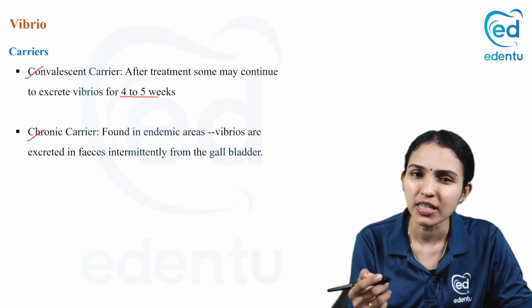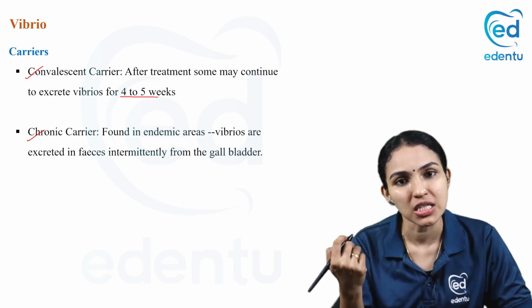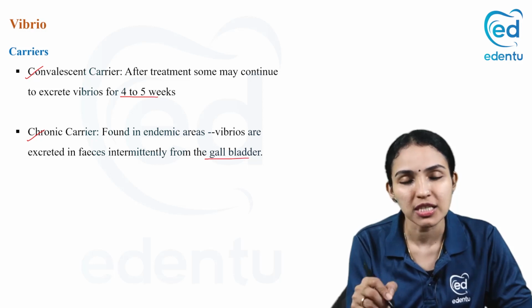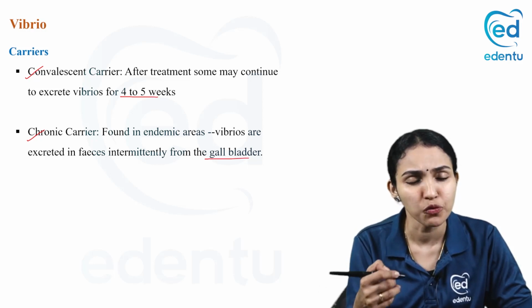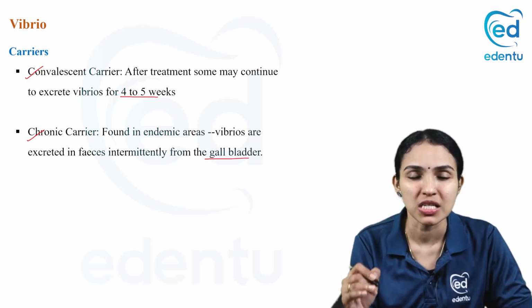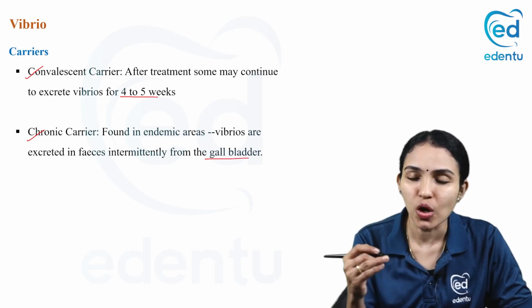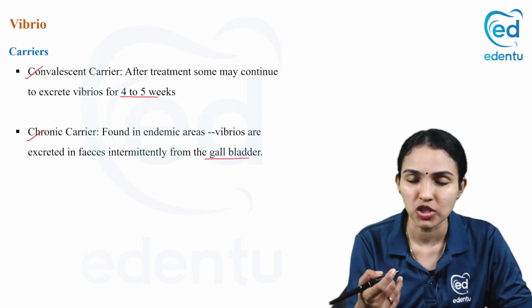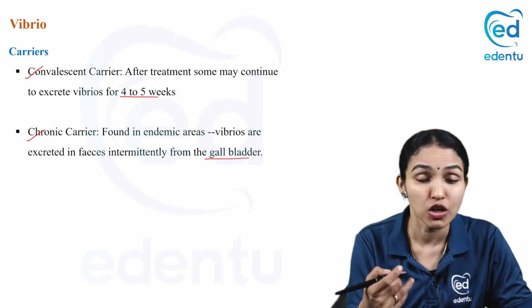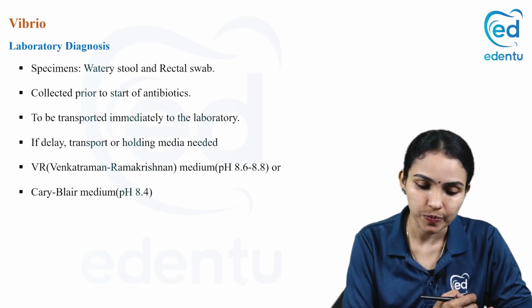And what is meant by chronic carrier? Those are found in endemic areas where vibrios are excreted in feces intermittently from the gallbladder. See, these bacilli will survive in the gallbladder, and for a long period of time they get excreted in the feces for a prolonged duration. Those people are called chronic carriers. So all these people can act as a source of infection. Not only a patient, carriers can also act as a source of infection.